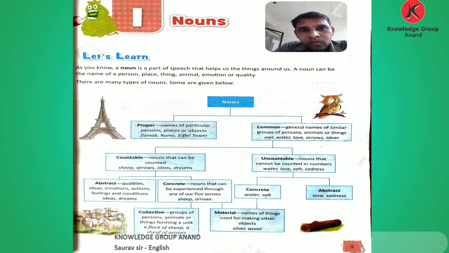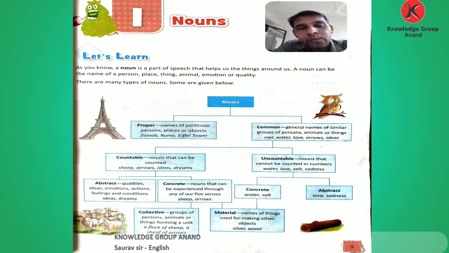What is a common noun? A common noun is the general name of similar groups of persons, animals, or things. Example: owl, water, love, arrows, ideas. That is called common. We can use this name commonly.